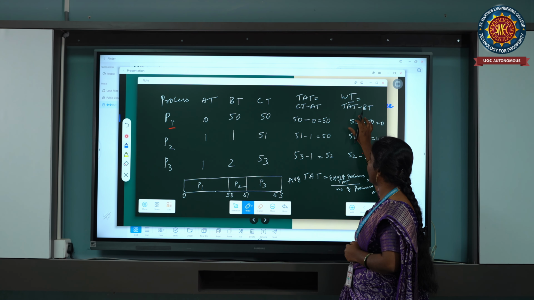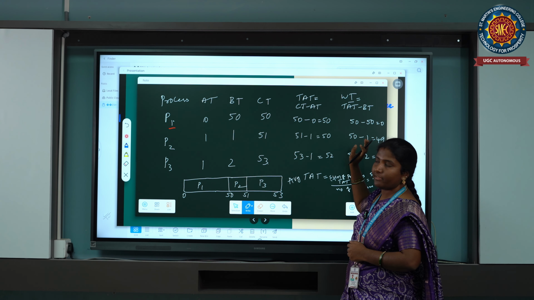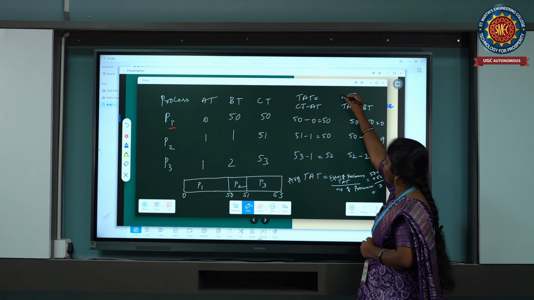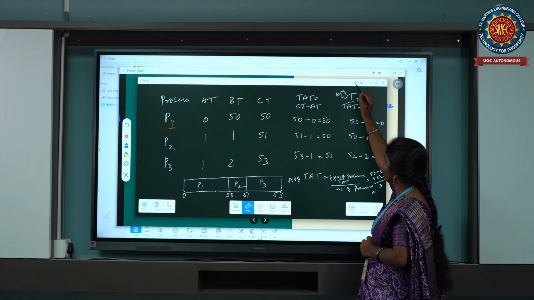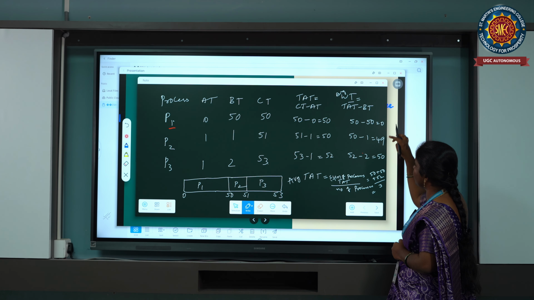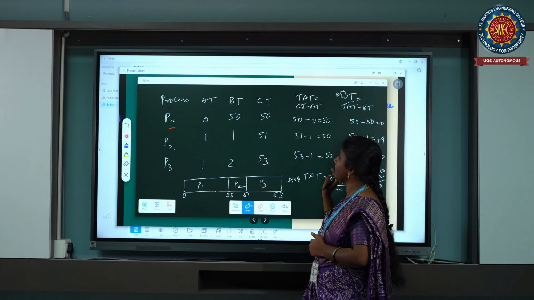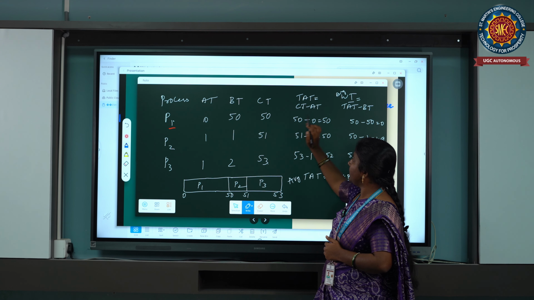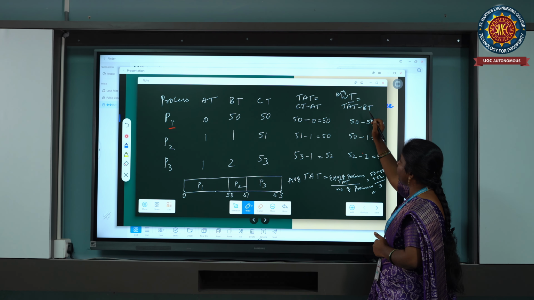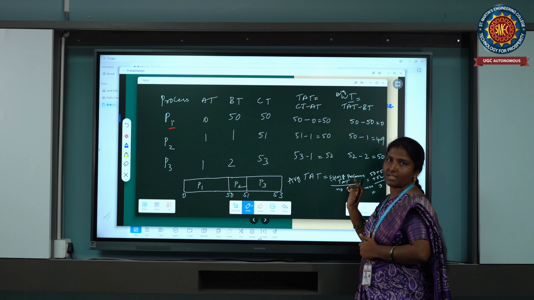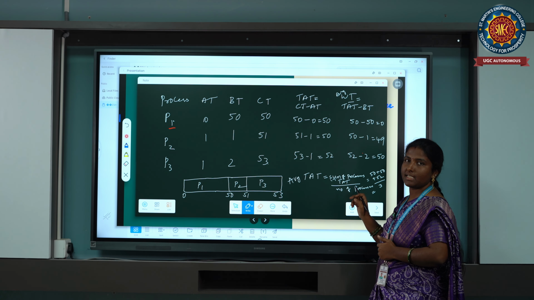In the same way, you have to calculate waiting time for the given processes. How can we calculate the average waiting time? The average waiting time for all the processes is 0 plus 49 plus 50 divided by 3. This is how we calculate completion time, turnaround time, waiting time, average turnaround time and average waiting time for the first scheduling algorithm, that is FCFS.